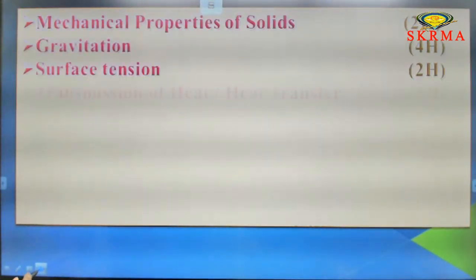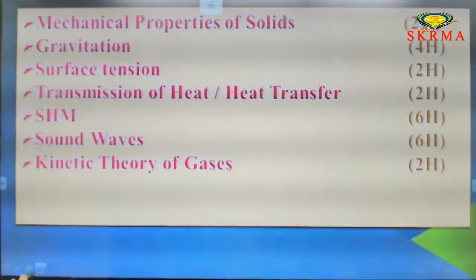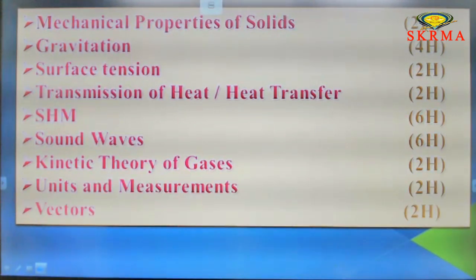Mechanical properties, it may take 2 hours. Gravitation, it may take 4 hours. Surface tension, it may take 2 hours. Transmission of heat, that is convection or radiation, it may take 2 hours. SHM, simple harmonic motion, it may take 6 hours. And sound waves, it may take 6 hours, because these two chapters are somewhat lengthy compared to the remaining.